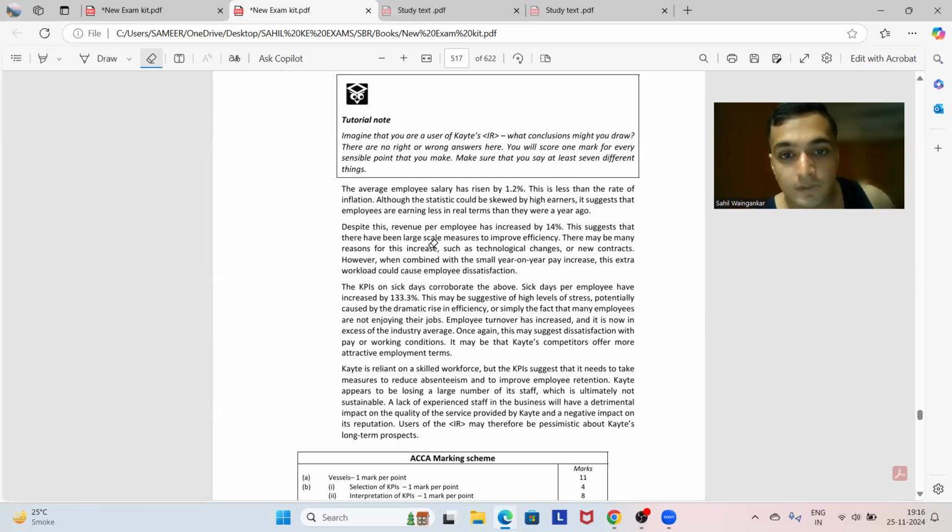Kate is reliant on a skilled workforce, but the KPIs suggest that it needs to take measures to reduce absenteeism and to improve employee retention. Kate appears to be losing a large number of its staff, which is ultimately not sustainable. A lack of experienced staff in the business will have a detrimental impact on the quality of service provided by Kate and a negative impact on its reputation.